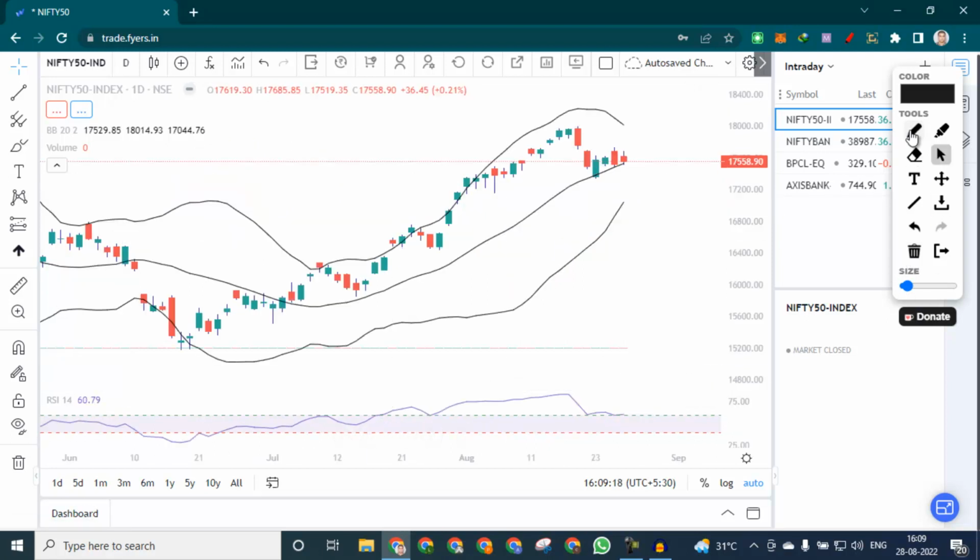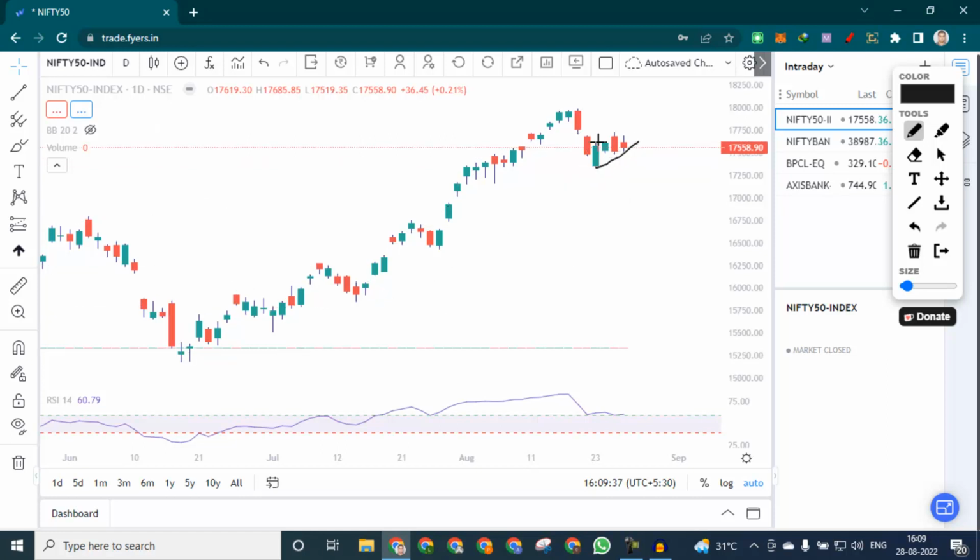Now in the daily chart, it's kind of a 60 support, but it is going to break if it opens a gap down. And you can also see that this is a pole and flag pattern of a bearish trend, a bear pole and flag pattern. If this low is taken, if this trend line is taken out, then we can see a fall up to the 17,250 level, below which we can see 17,000 as a round level support.